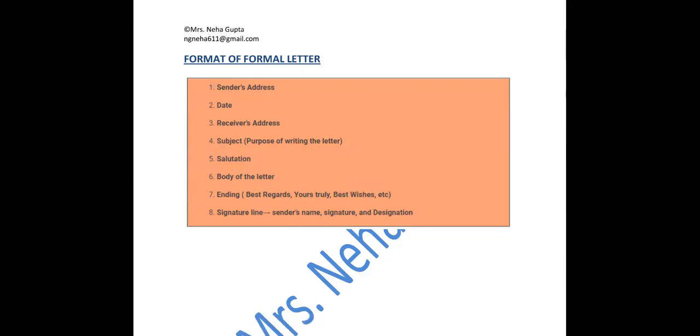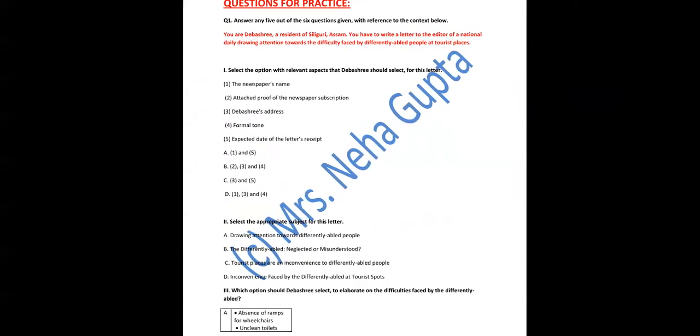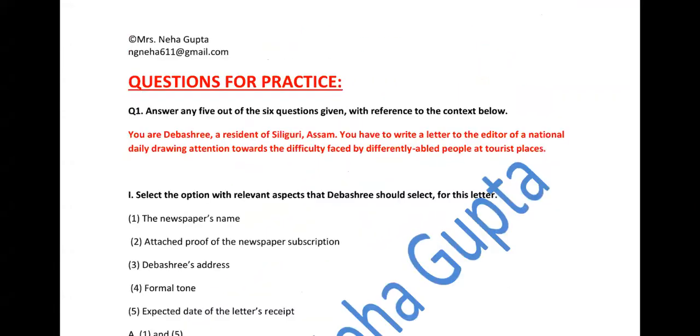Now let's go with the sample questions. Okay, this is the very first question. Let's go in detail. And before jumping into it, I should tell you that in the examination also, you would get a formal letter with 6 questions there, and you have to attempt any 5. This is the sample question from the CBSE sample paper itself. The first question is: answer any 5 out of 6 questions given with reference to the context below. We have to read the question and then we have to go into detail.